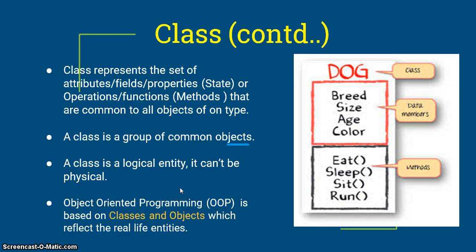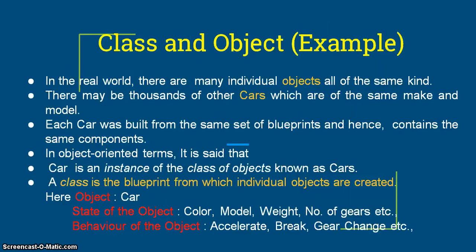So, till now we have known that object-oriented programming is based on objects, and objects are instances of a class. We can say that object-oriented programming is based on the concepts of classes and objects, which reflect real life entities. In the real world, there are many individual objects, all of the same kind. There may be thousands of other cars of the same make and model.